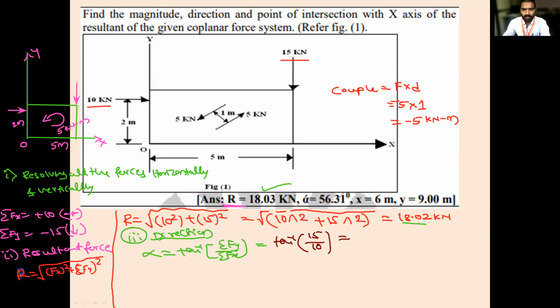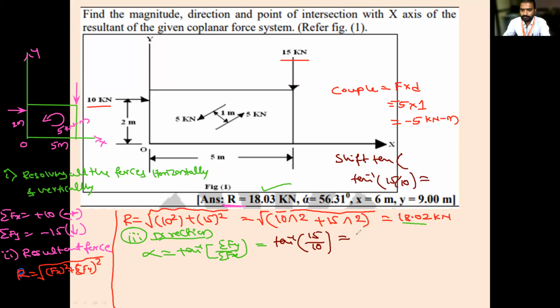So what is the value of alpha? Calculate it. What you have to do? In your calculator there is shift and tan. First press shift, then press tan. It will show like this. Again it will show open bracket. Open the bracket, 15 divided by 10, close the bracket and press equal to. You will get the answer.